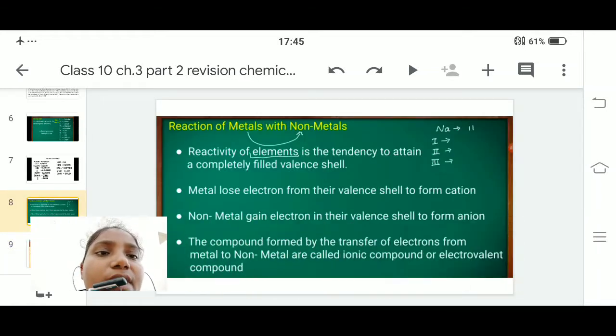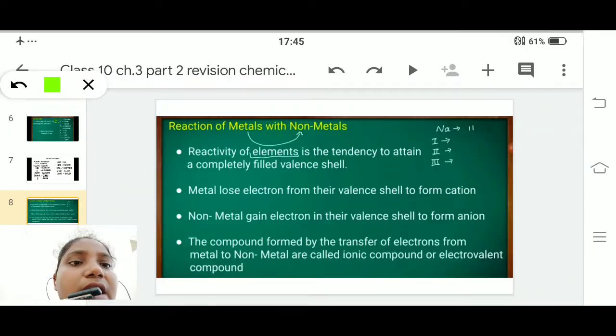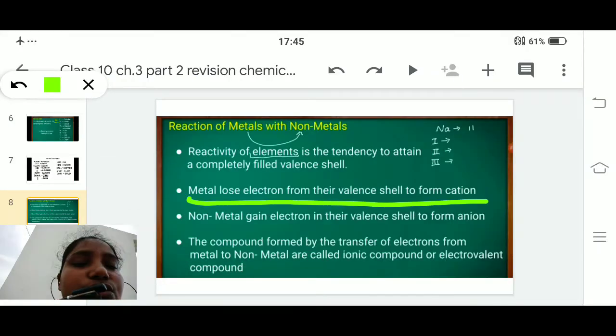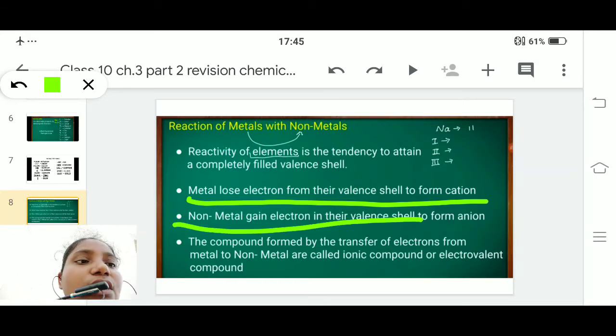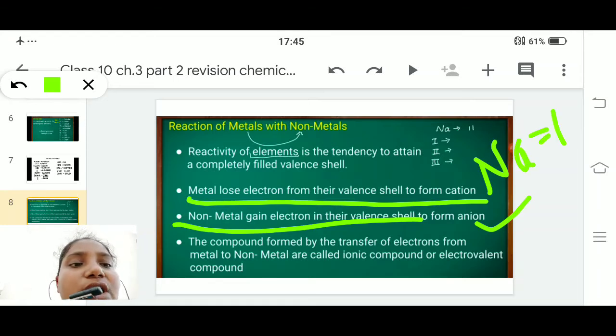Now you need to learn that metals lose electrons to form cations, and non-metals gain electrons to form anions. Suppose I take Na, which has 1 electron in the outermost shell. It loses an electron and becomes positively charged, which we call a cation.